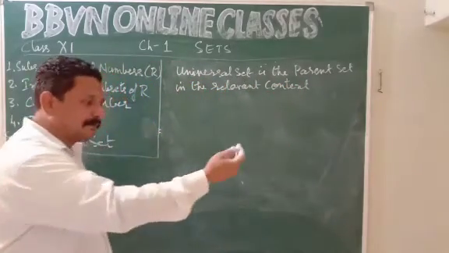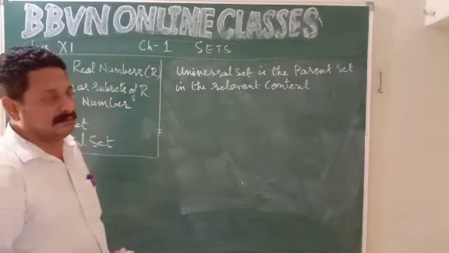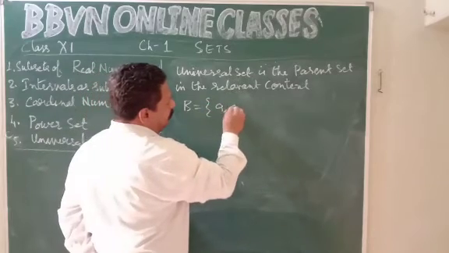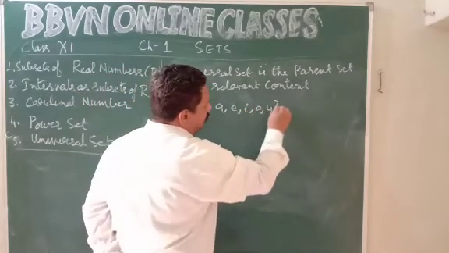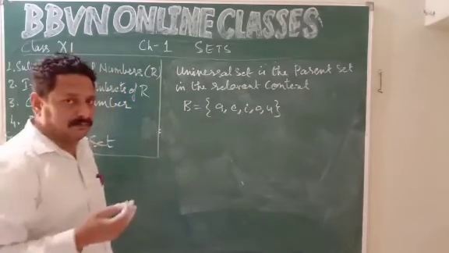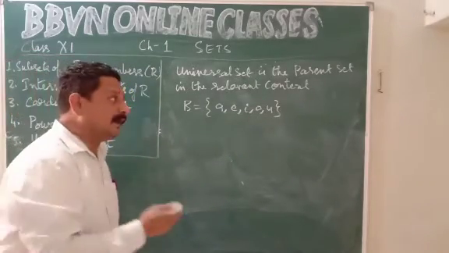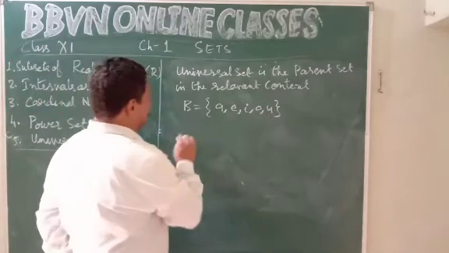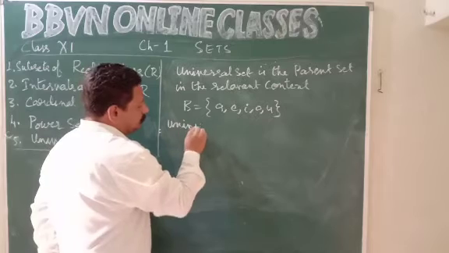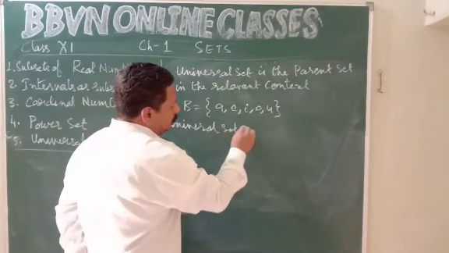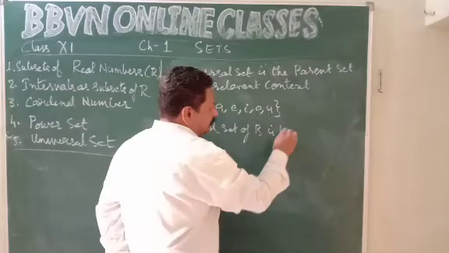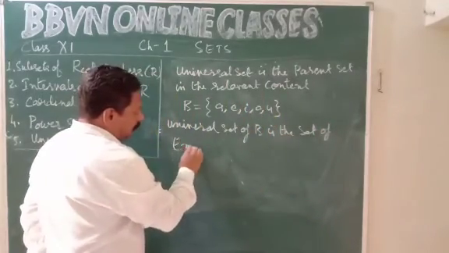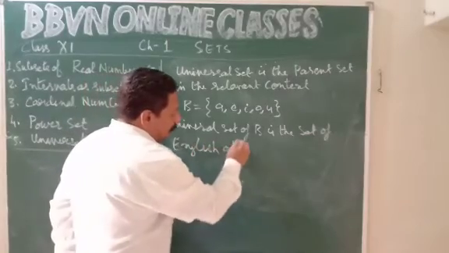Parent set means the set from which the given set has come. For instance, I have set B equal to A, E, I, O, U. So these are English vowels, letters. Where do they come from? They come from the set of English alphabets. So the universal set of B is the set of English alphabets.